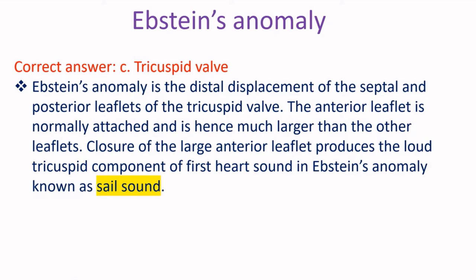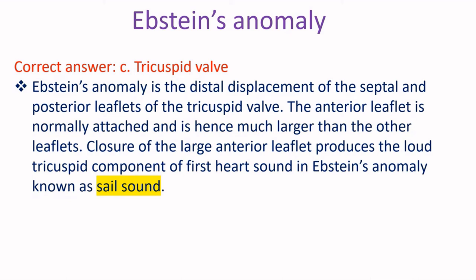Epstein's anomaly is the distal displacement of the septal and posterior leaflets of the tricuspid valve. The anterior leaflet is normally attached and is hence much larger than the other leaflets. Closure of the large anterior leaflet produces the loud tricuspid component of the first heart sound in Epstein's anomaly, known as